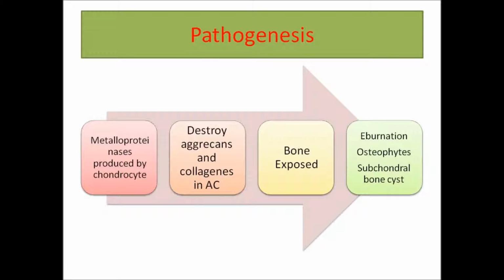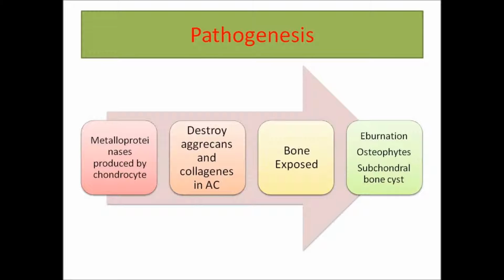This will result at an early stage in fibrillation and cracking of the cartilage. But as the condition progresses, there will be erosions that lead to bone exposure. At the joint we have the cartilage above the bones. When the cartilage is eroded, the bones will be exposed.